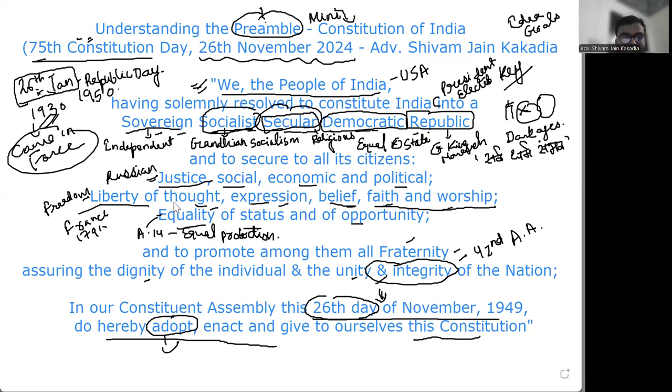So these are the ideas based on which the preamble reflects the larger goals, the larger objectives, and the policy of our constitution, and to promote among them all fraternity. Fraternity means what? It means brotherhood, universal brotherhood.